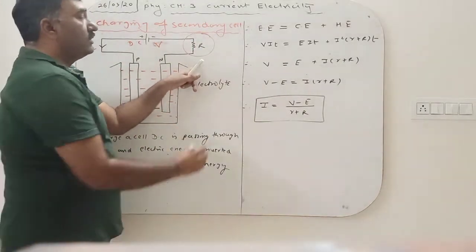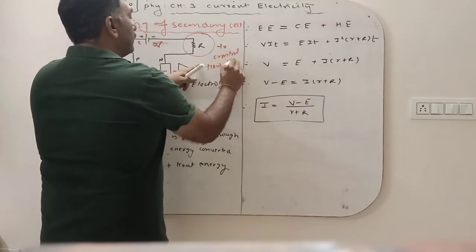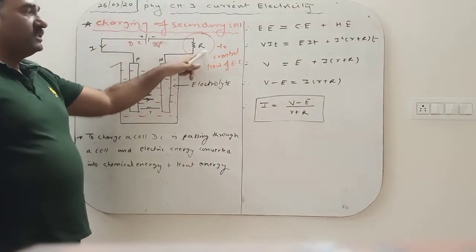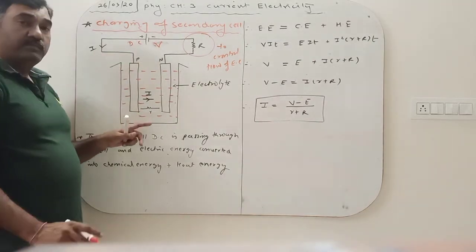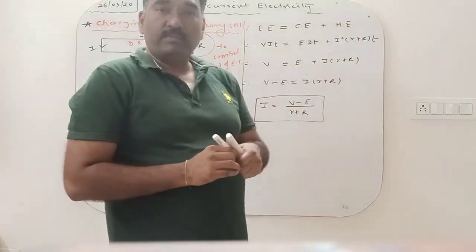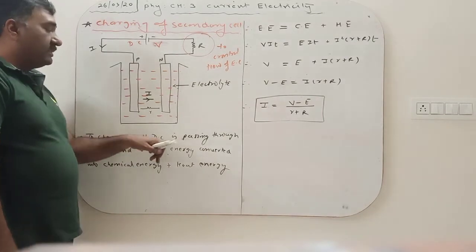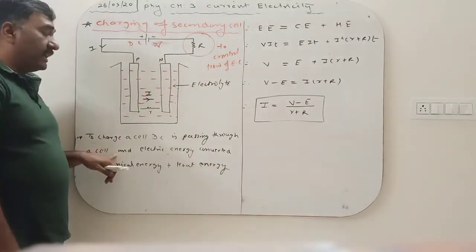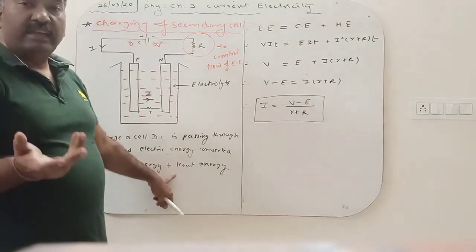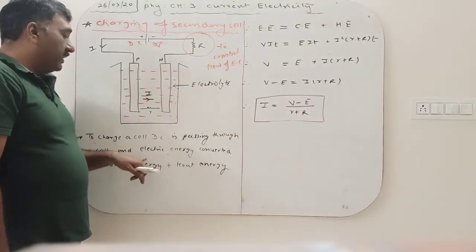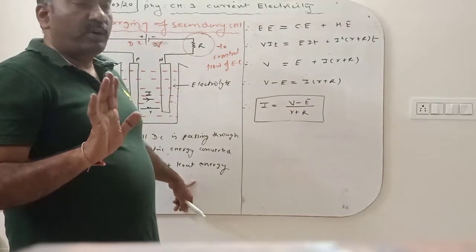What is the use of this R? To control the flow of electric current. The use of the capital R in series is to control the flow of electric current. When the electric current is passing through the cell, it comes back into its original form. Every day you are charging your mobile phone, the same electric energy that you are applying. To charge a cell, DC current is passed through the cell and electric energy is converted into chemical energy, which is stored in our batteries, plus heat energy. Your mobile gets hot. So two things happen here: electric energy is converted into chemical energy, plus some part is wasted in the form of heat energy.